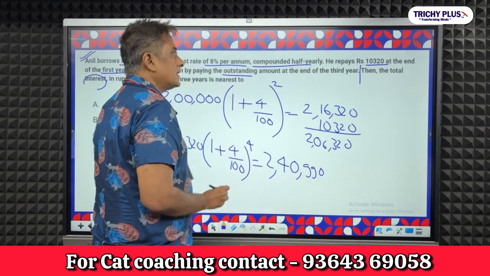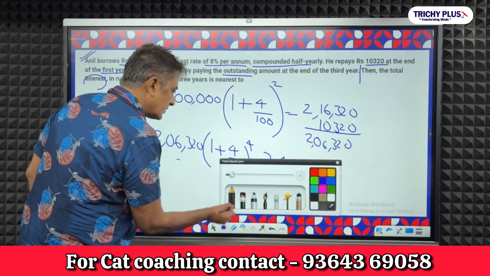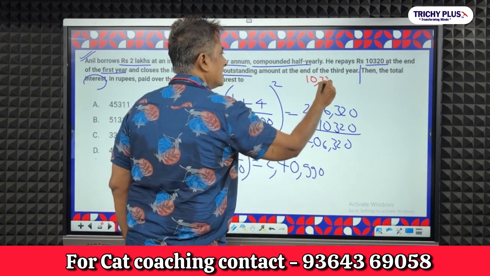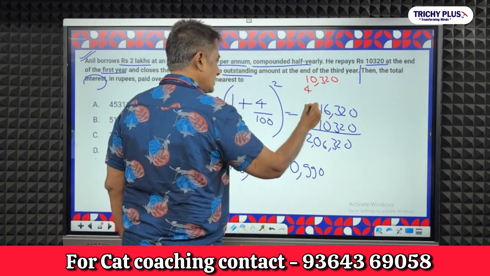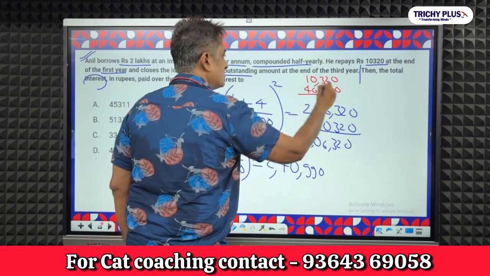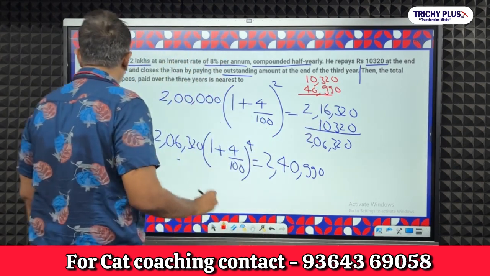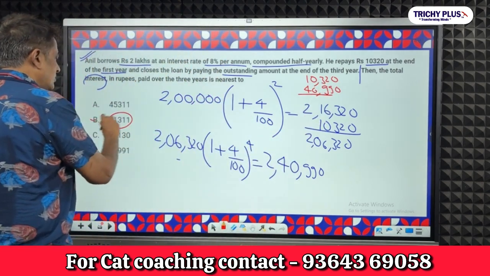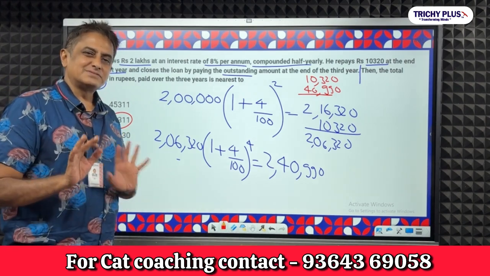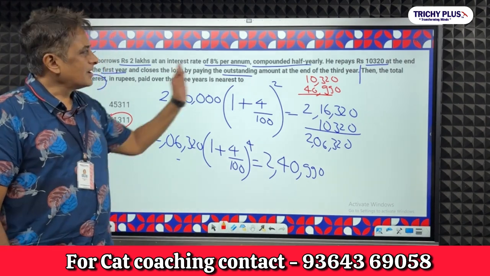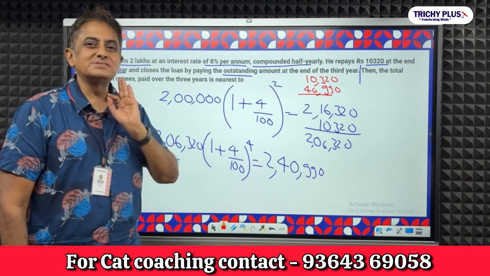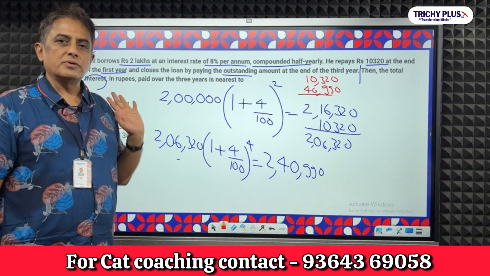Okay, so how much interest has he paid? If you look at the total interest, it is easy. 10,320 plus 40,990, which is some 50,000, 51,000. Don't sit and total. This is the answer. Simple, straightforward problem. A good concept problem: you read it in 1 minute, solve it in a maximum of 2 minutes. In 3 minutes you get the score.